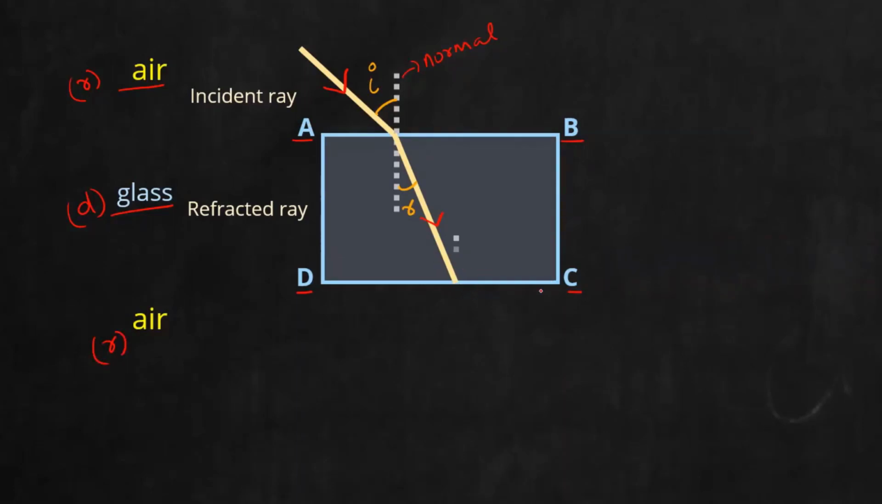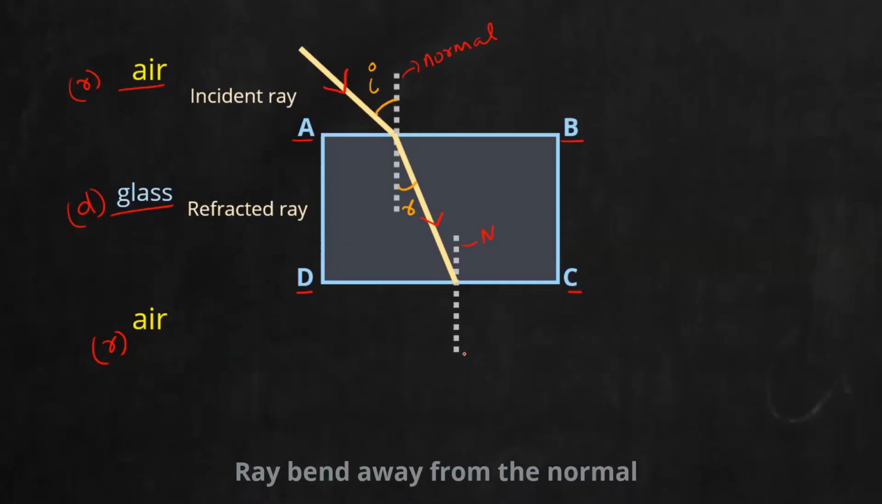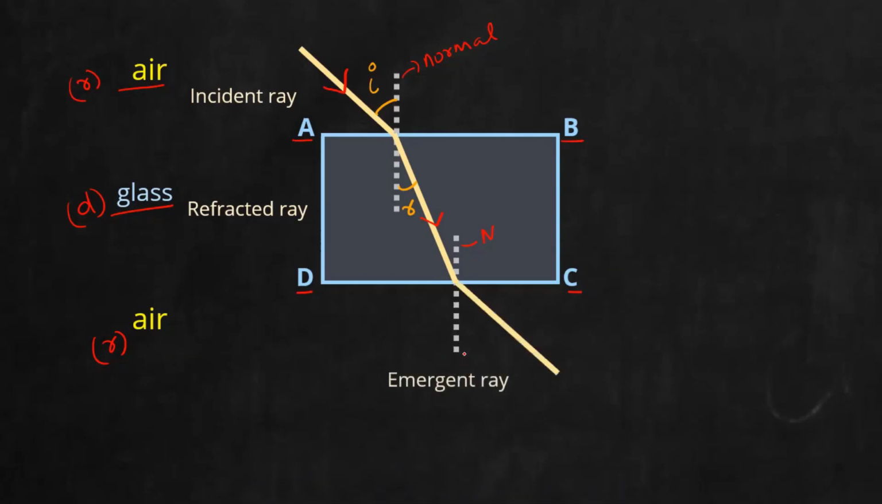And at this point, again, I can construct a normal. So this also will be the normal ray. And again, what will happen here? Denser to rarer, it will bend away from the normal. First case towards normal, here away from the normal. And if I trace it, it will go like this. And this ray, we call it the emergent ray. Why emergent? Because it is emerging out of that glass slab. So 3 rays: incident ray, refracted ray, and finally emergent ray.